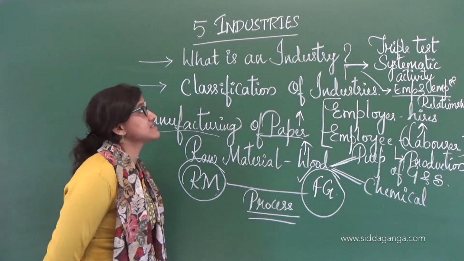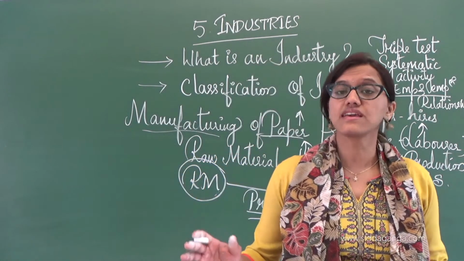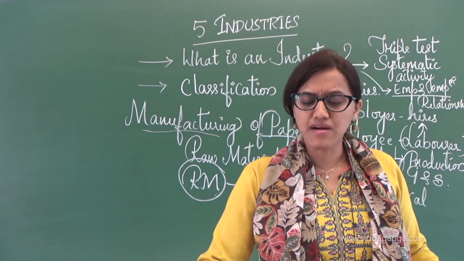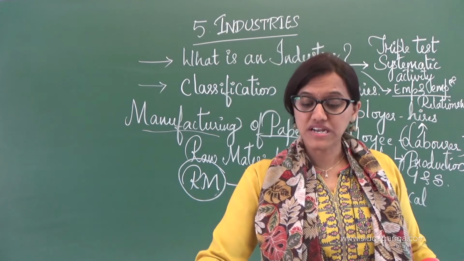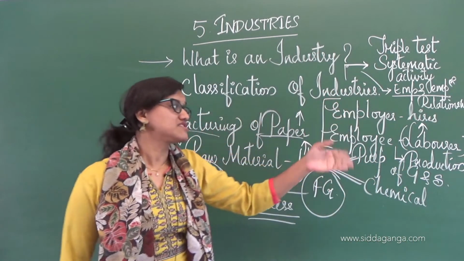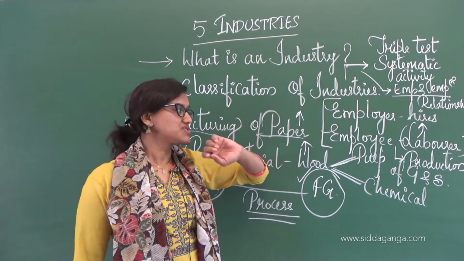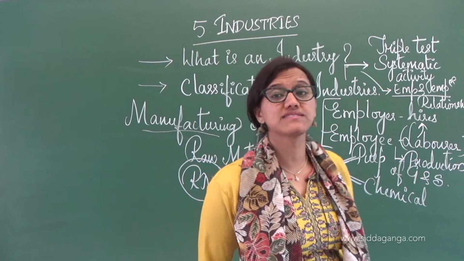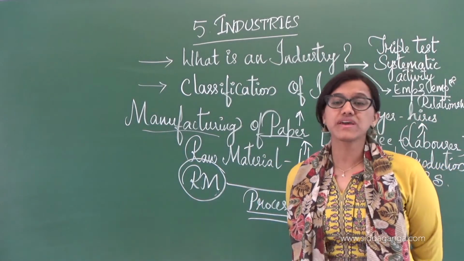So what is an industry? Industry is a place wherein they carry out business or trade. As there was confusion, deciding whether one particular place or thing should be called an industry was very difficult. That's the reason the triple test was applied: systematic activity, employer-employee relationship, and production of goods and services. So that place can be called an industry. Industry refers to an economic activity.